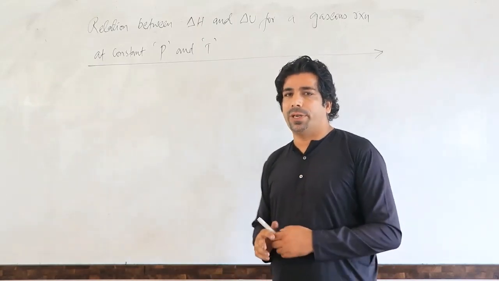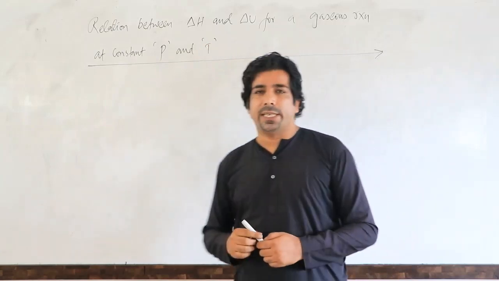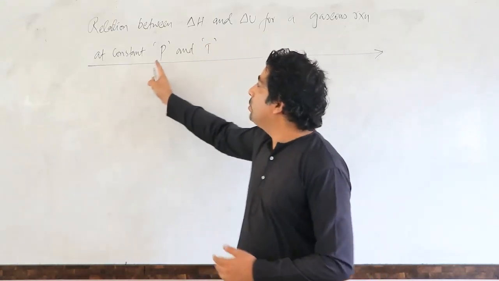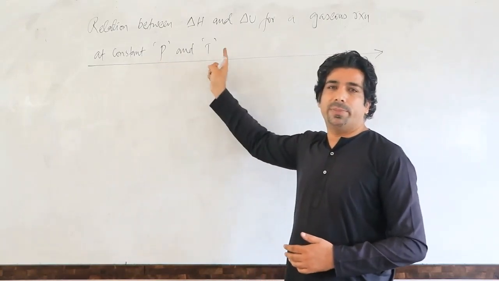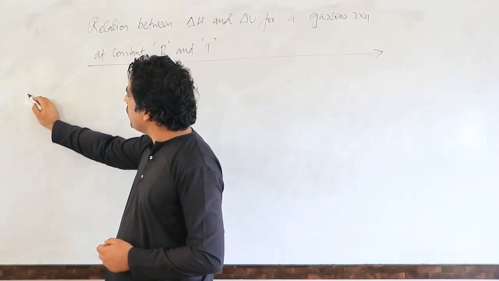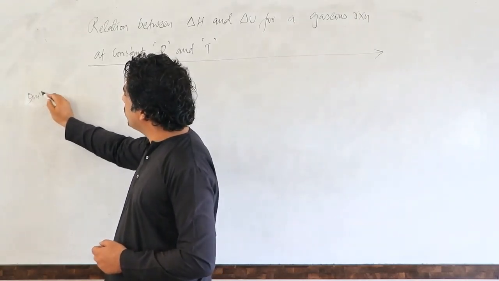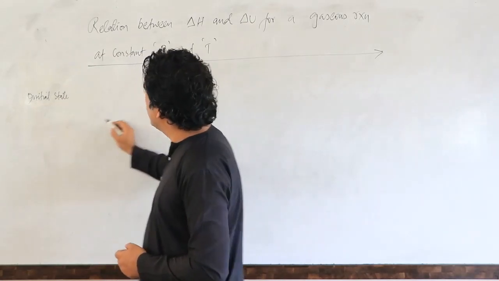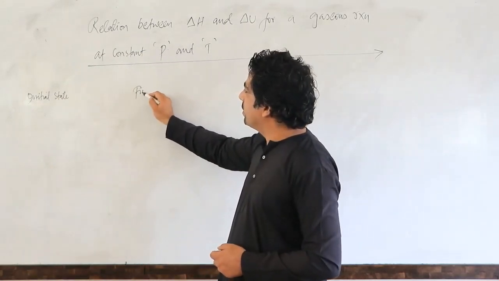So let us have a look here now. Relationship between delta H and delta U for a gaseous reaction, but we are keeping two things constant here, pressure and temperature. Remember that particular point. So, my dear friends, let's talk about the initial state and the final state of a system.